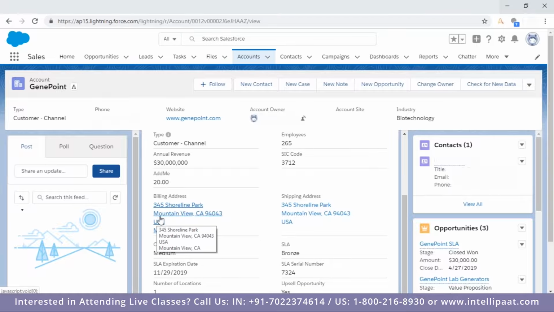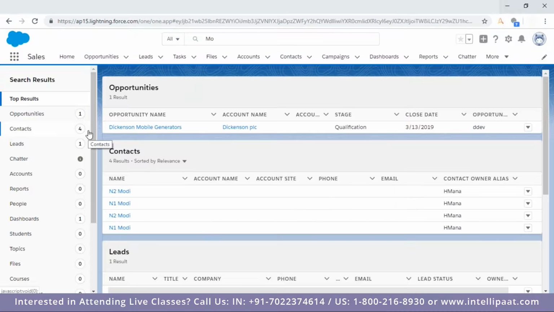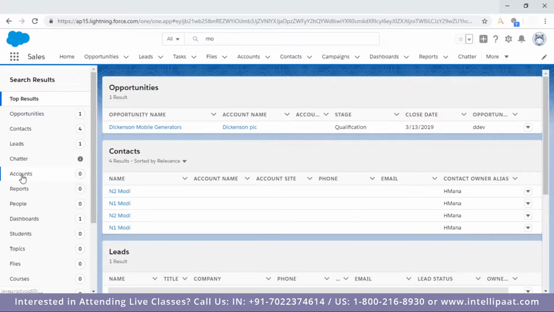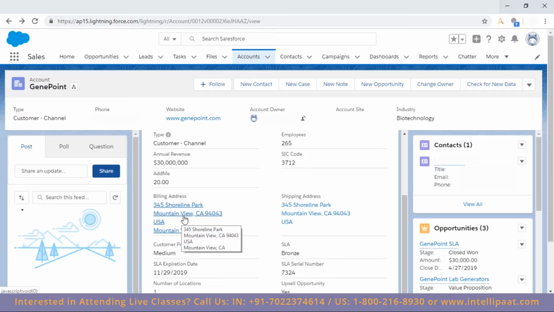Let me search for MO. I'm searching MO again. Okay, no account. It should give me accounts as well. Account, nothing. But MO is not at all the account. This is the word beginning with MO, so it should give me. Maybe there is no space before it? Or no, there is. Mountain View. Okay, VI. Let me try with VI.